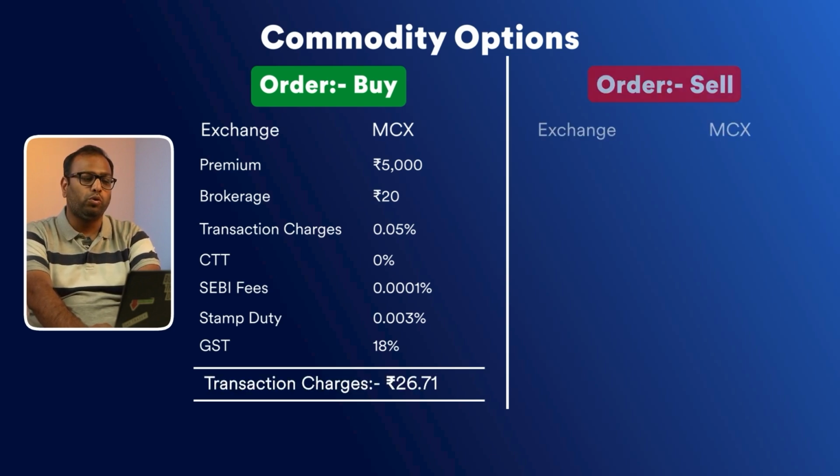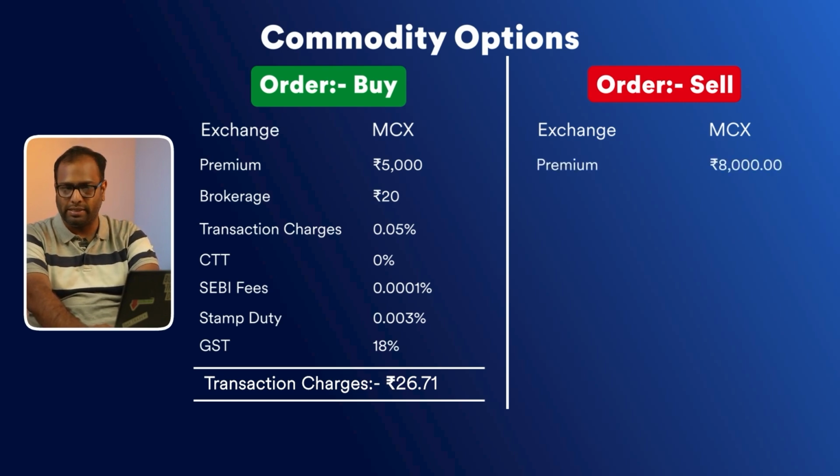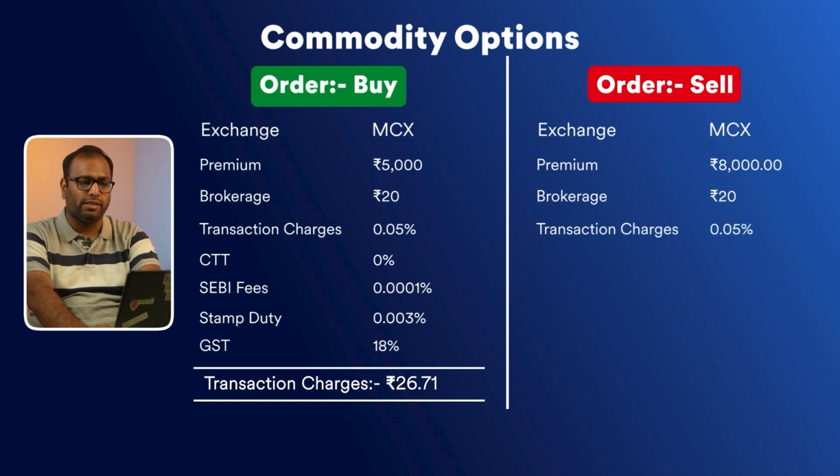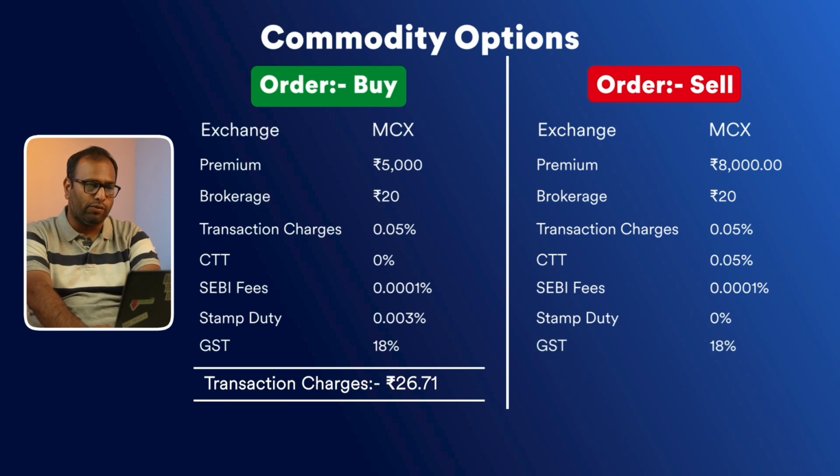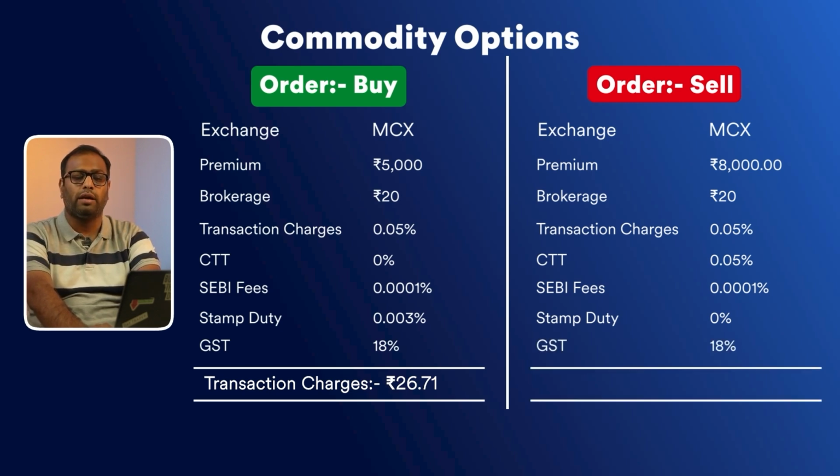Similarly, let's say suppose you sold an options contract in MCX by receiving a premium of rupees 8,000. Here, the brokerage payable would be rupees 20. Transaction charges at 0.05%. CTT here would be applicable because it's a sell side order and this would be 0.05%. SEBI fees flat at 0.0001%. There won't be any stamp duty because it's a sell side order. GST would be applicable on brokerage, transaction charges and SEBI fees. This comes out as total charges of 32.33 rupees.